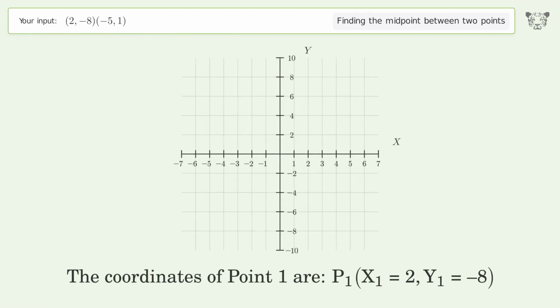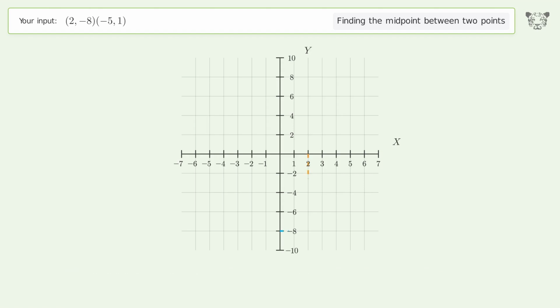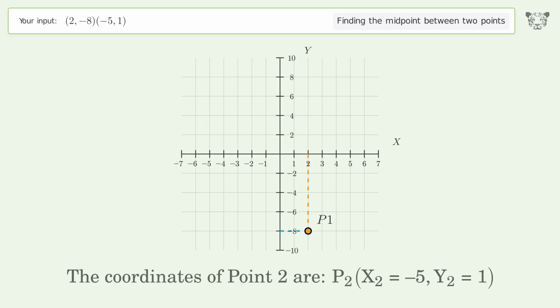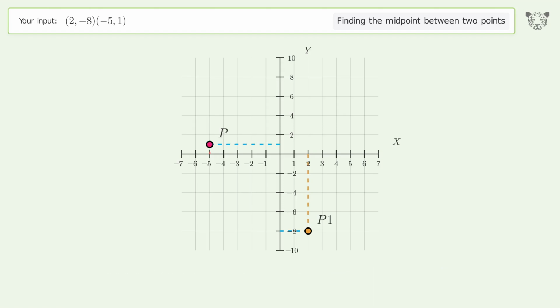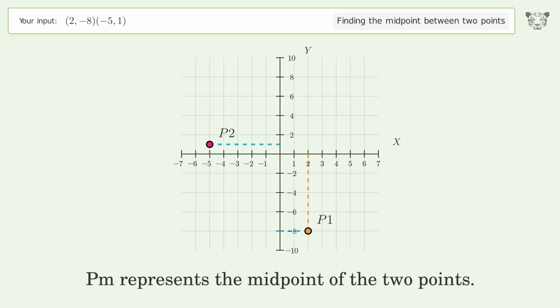The coordinates of point 1 are x1 equals 2, y1 equals -8. The coordinates of point 2 are x2 equals -5, y2 equals 1. PM represents the midpoint of the 2 points.